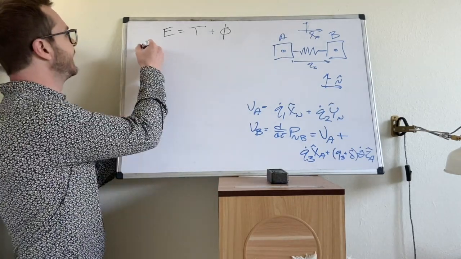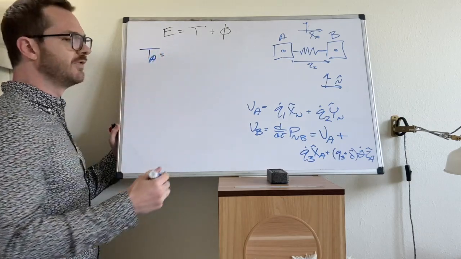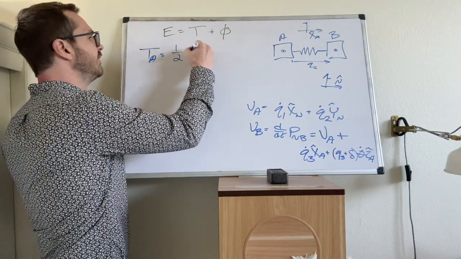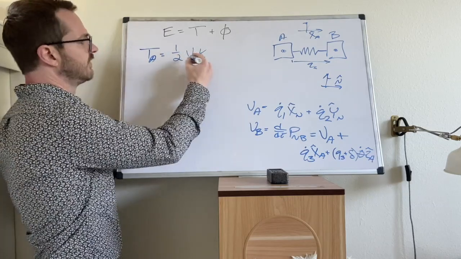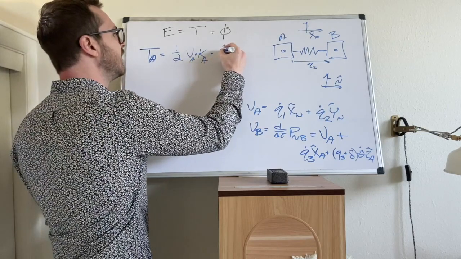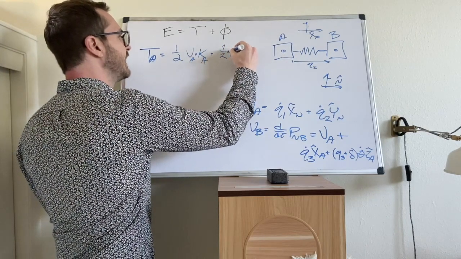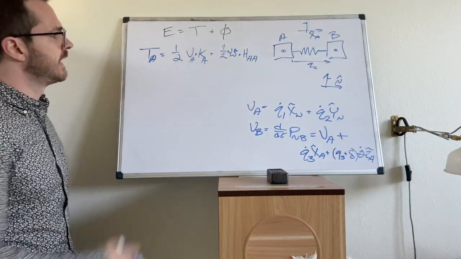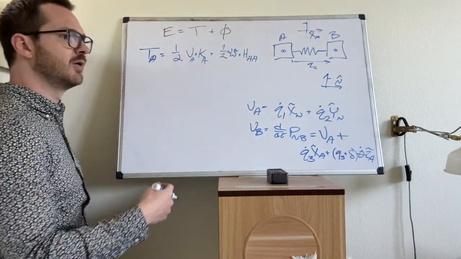Kinetic energy of A, TA. We've done this several times. We know these equations: 1/2 V dot K, and since this is A, we're talking about VA dot KA, plus 1/2 omega NA dot HAA. And of course, momentums. We know how to define the momentums.